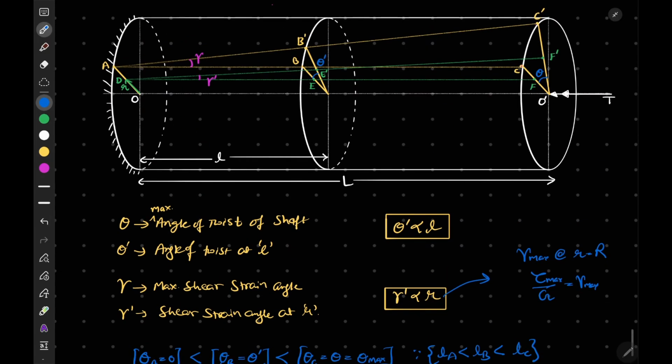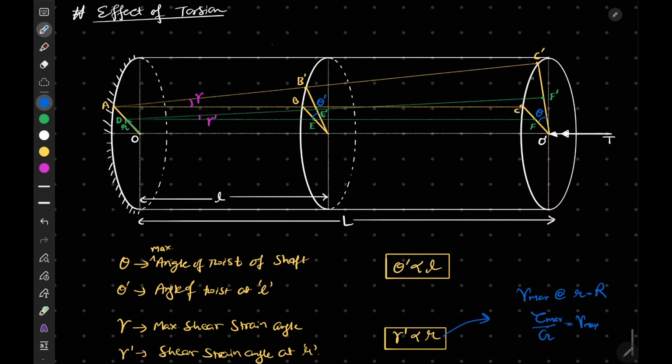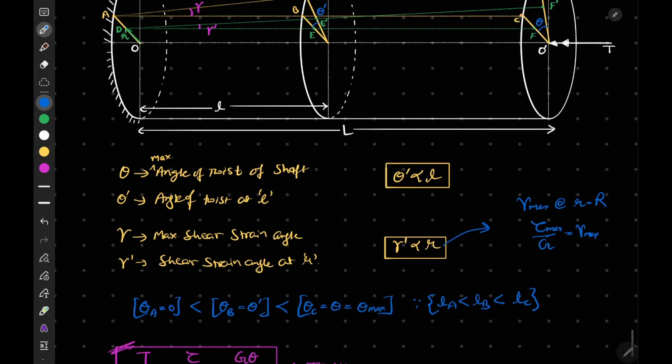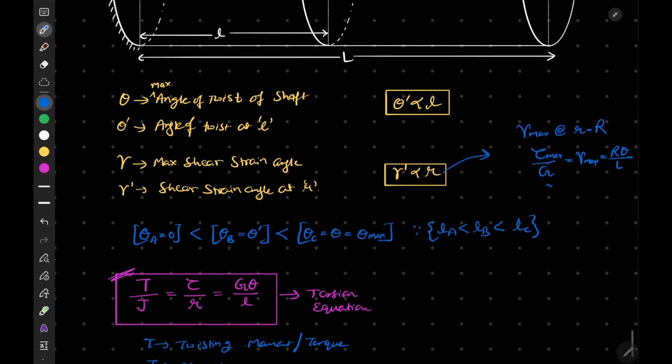Okay, now if we consider the small shear strain angle, so we can say that tan gamma is equal to gamma. So tan gamma will be perpendicular upon base. Let's say this is our perpendicular, and this is our base. So this CC dash will be, from here if we see, R theta. So this will be equal to R theta, that is perpendicular upon base. Base we can write as this total length L. So we can write from here that tau max by R is equal to G theta by L. This is exactly our equation here.